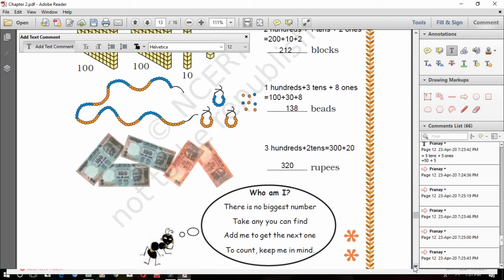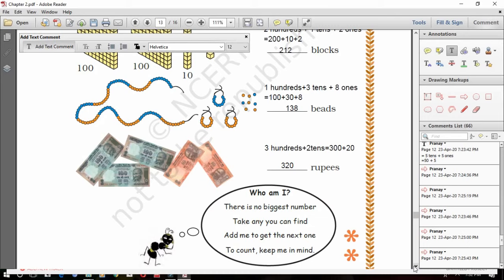Okay, next you see, who am I? There is no biggest number. Take any you can find. Add me to get the next one. To count, keep me in mind. There is a puzzle type question. Okay, so we will discuss this in the next class. You try to find out the number. Okay, children, we will complete our class today in this way.